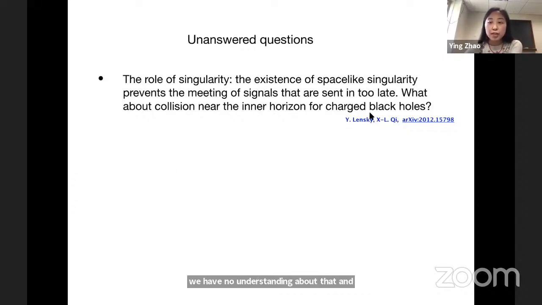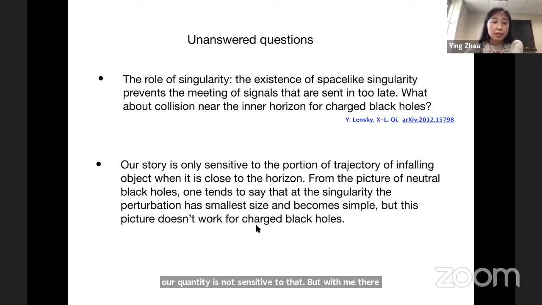But recently, there is a paper trying to explore that regime. And also about the singularity: this entire picture of a quantum circuit in the interior is only sensitive to a portion of the trajectory of an infalling object when it's close to the horizon. And from the picture of neutral black holes, one tends to say that at a singularity, the perturbation has smallest size and becomes simple. Why? Imagine you send something in at left time 0, and you send something from the right at time 0, and the two perturbations barely touch each other.